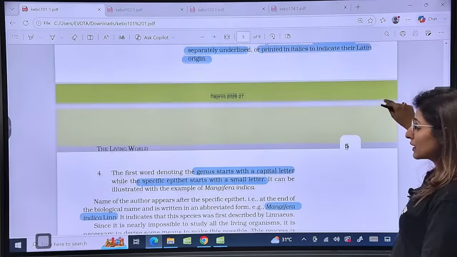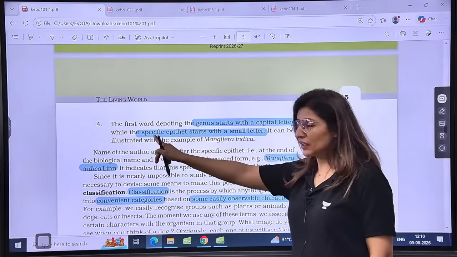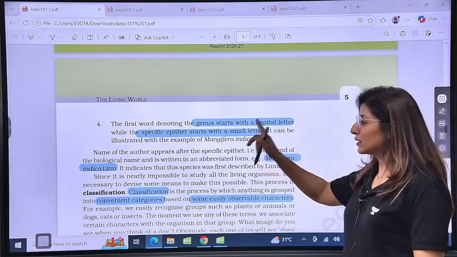Now, moving on to the next. Genus starts with the capital letter and the name of species will start with the small letter.